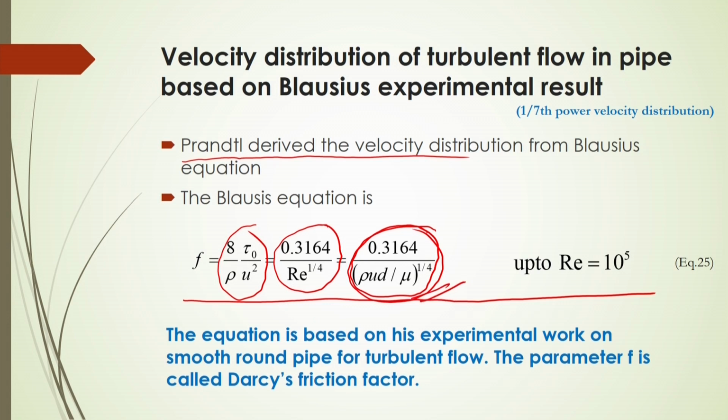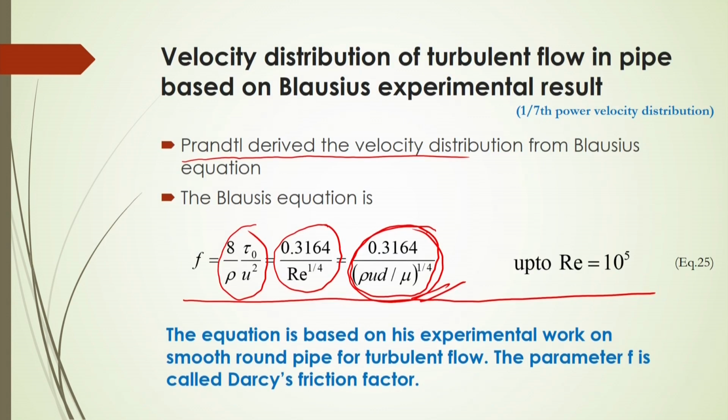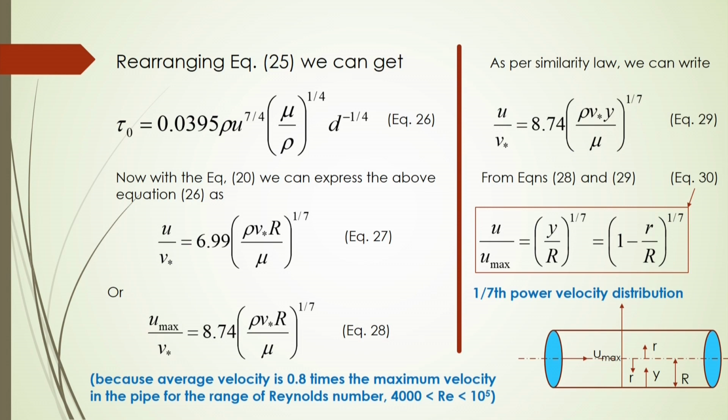Now, this is applied only up to Reynolds number 10 to the power 5. Rearranging equation number 25 here, we get tau 0 equal to 0.0395 rho into mu u to the power 7 by 4 into u by rho to the power 1 by 4 into d to the power minus 1 by 4. With equation number 20 earlier, we can express the above equation 26 as u by v star will be equal to this,